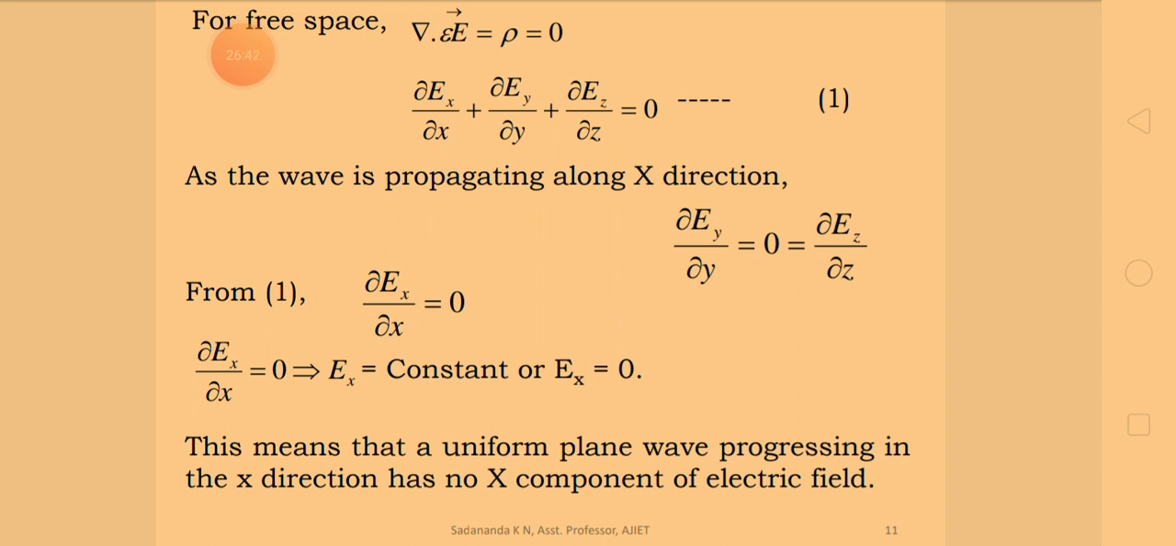Ex equal to 0 means a uniform plane wave propagating in the x direction has no x component of the electric field. It indicates that the electric field is perpendicular to the direction of propagation. That's the meaning. Similarly, a similar analysis can be shown: the x component of the magnetic field is also 0.